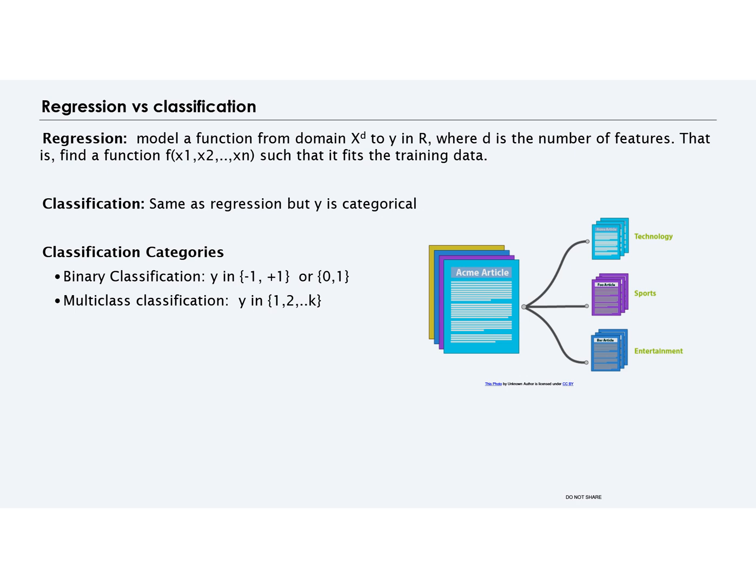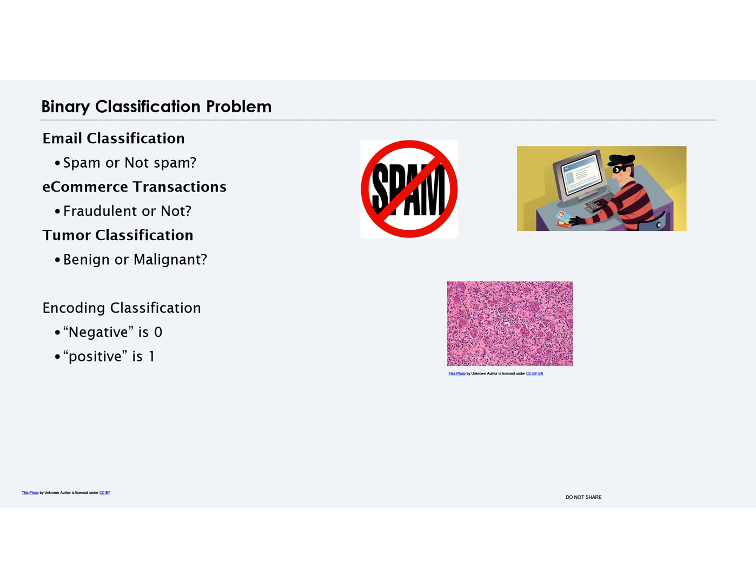Classification, similar to regression, predicts an output, y, but here y is categorical. In binary classification, y can take one of two values, such as -1, +1, or 0, 1. In multiclass classification, y can belong to one of multiple classes, like 1, 2, ..., k, where k is the number of categories. Classification tasks in machine learning help us make decisions based on categories.